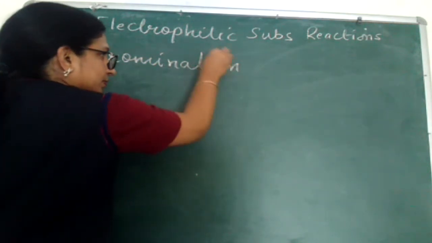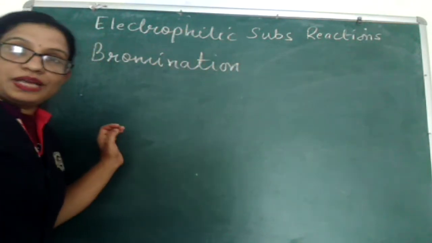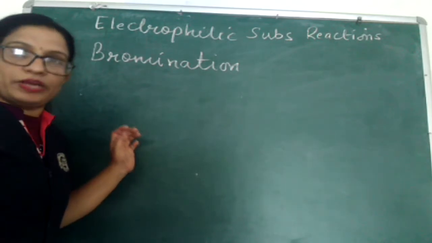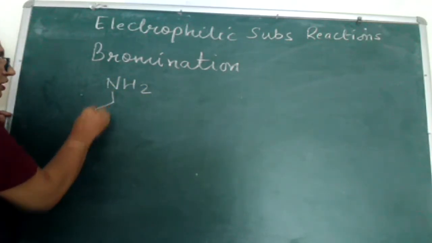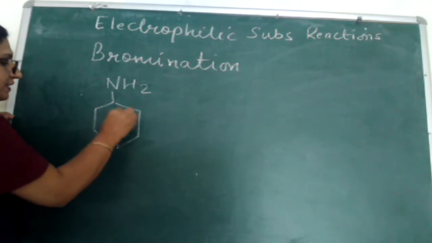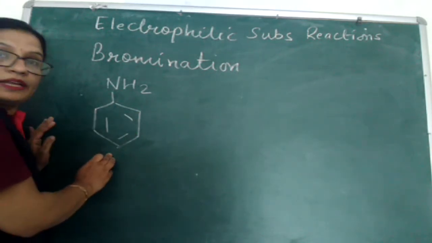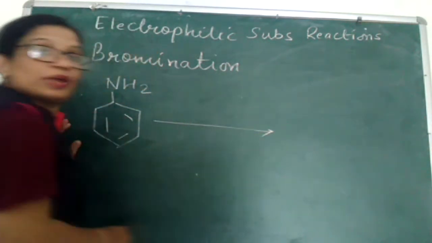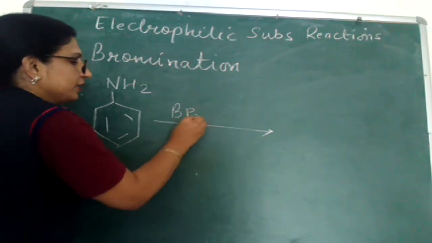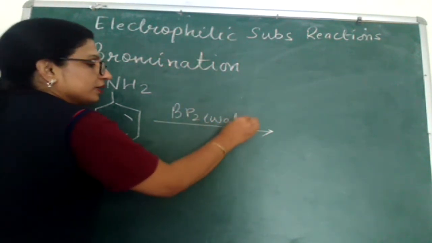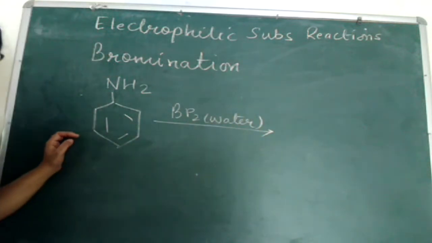How is the bromination carried out? Here we will talk with respect to aniline. I am writing the equation simultaneously. When aniline is treated with bromine water, that is bromine dissolved in water, known as bromine water.